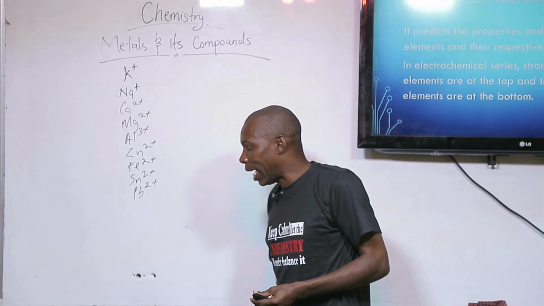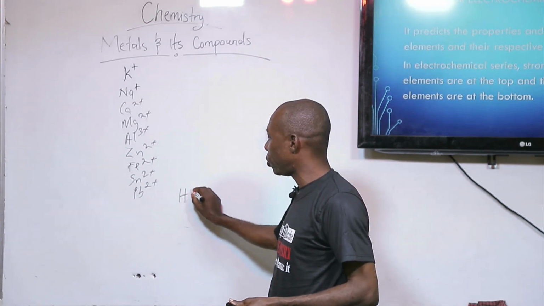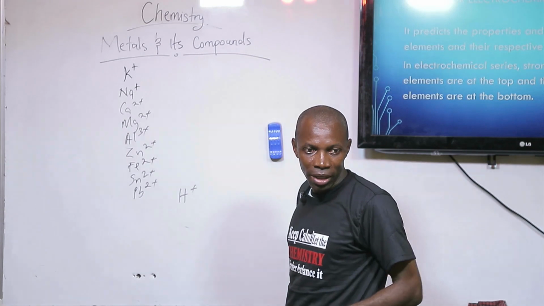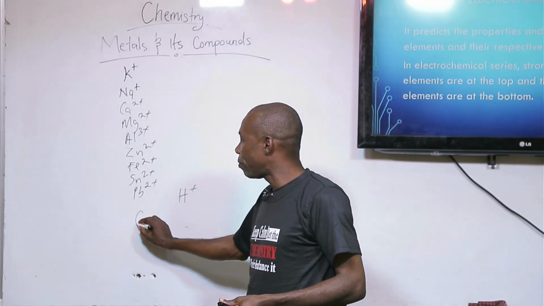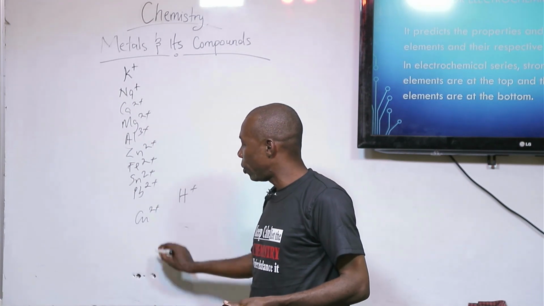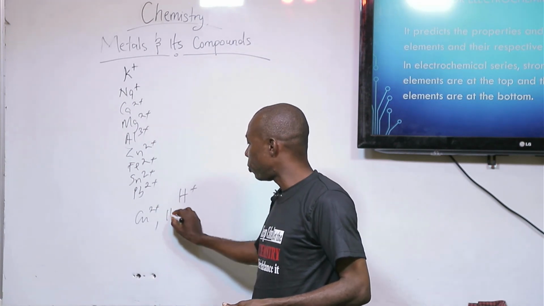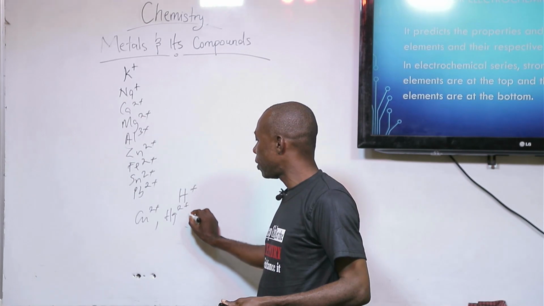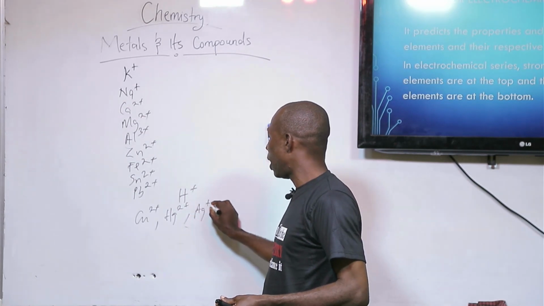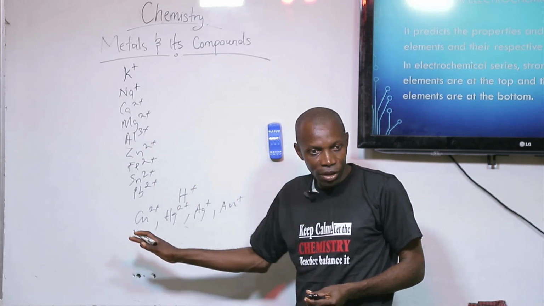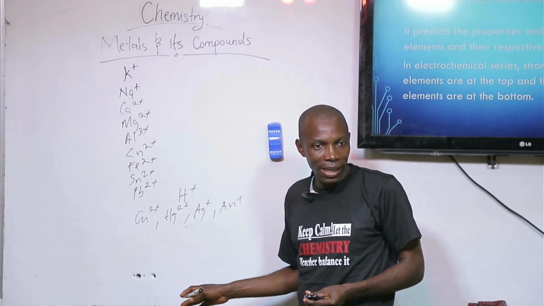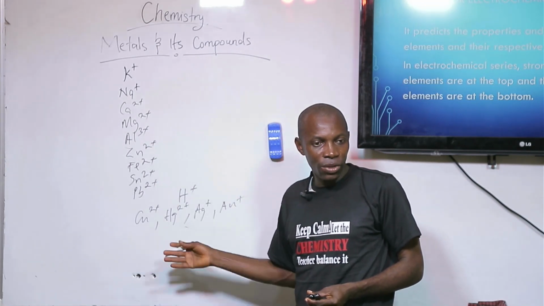These ones are higher than hydrogen ion in the electrochemical series. Then you still have copper, you have mercury, you have silver, you have gold. All these things are what? Metals. Before you can now have the non-metals, which are the fluoride and so on.